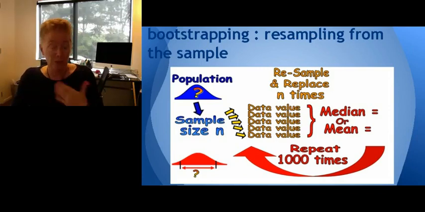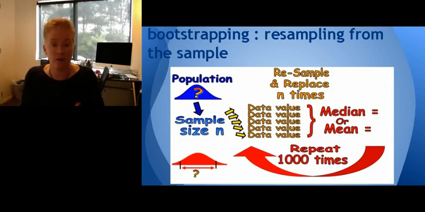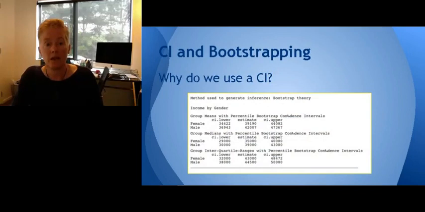And it's been proven that basically this is very much the same as taking a sample and another sample and another sample. It works exactly the same. So we're resampling with replacement. We know how that works now. And so what we do is we look at a confidence interval instead of a point estimate.